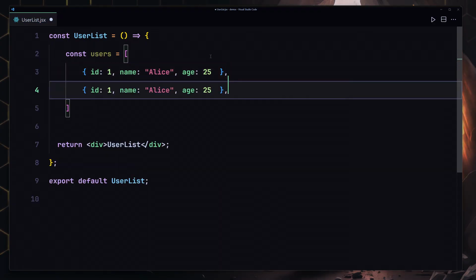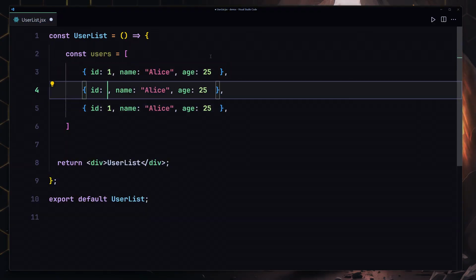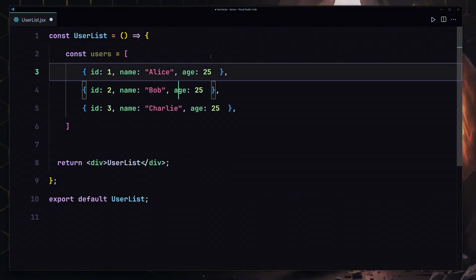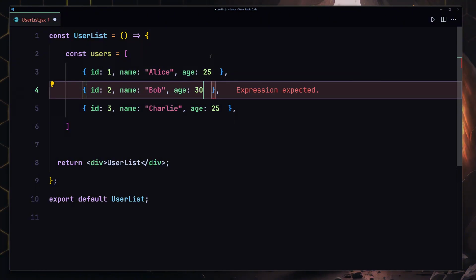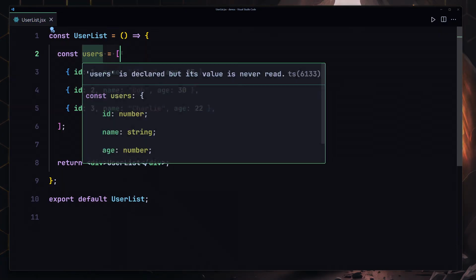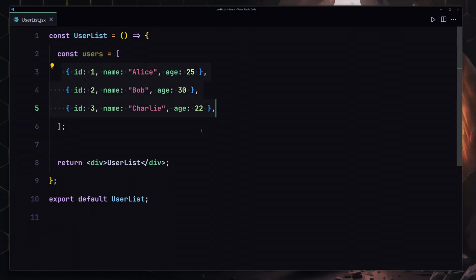Okay, so now I'm going to duplicate that a few times, and I'm going to change the ID from 1 to 2 and also to 3. I'm going to also change the name to Bob and this one to Charlie. Change the age to 30 and also the age to 22. So that's going to be my users array, and now inside this array we have a few users right here.